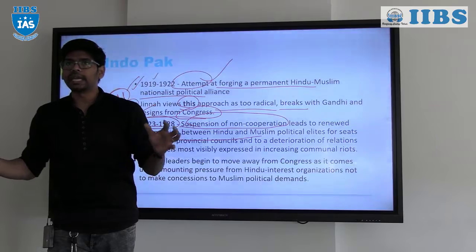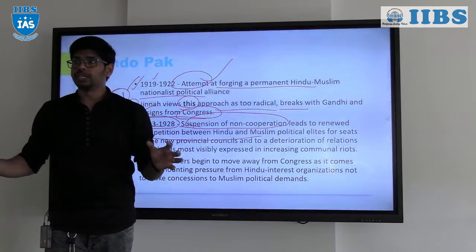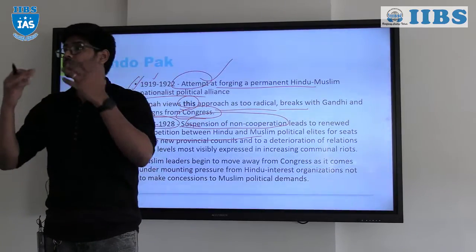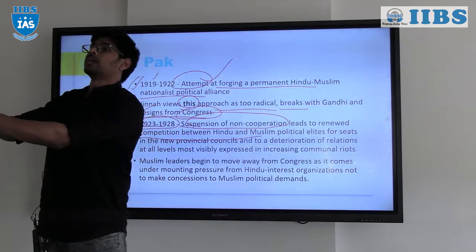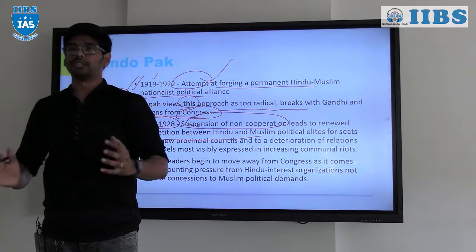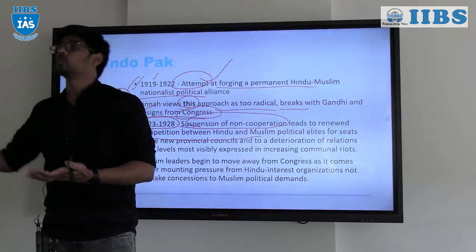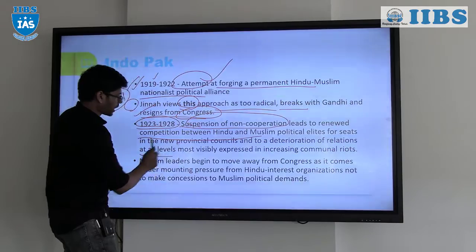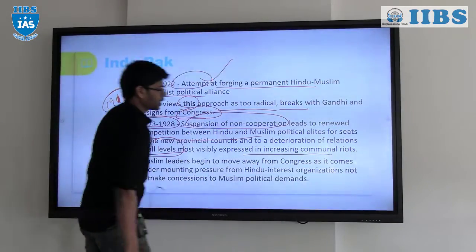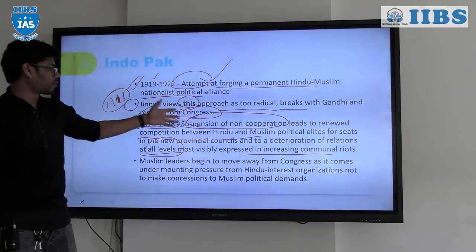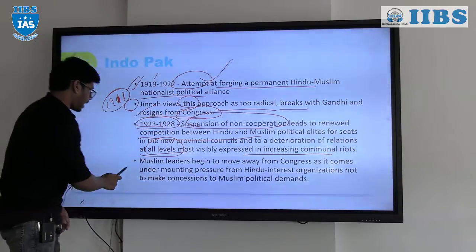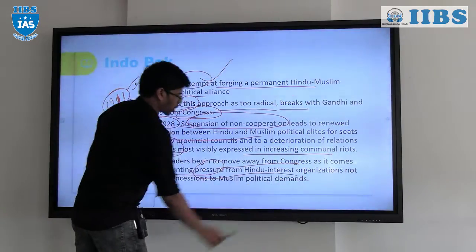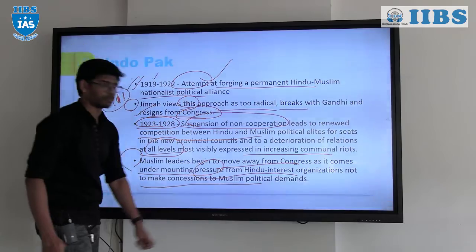The Muslims were defeated so badly that they did not get any representation. Because of this, Muhammad Ali Jinnah's idea was that Muslim political views can be addressed only when there is a separate nation. In India, with a majority of Hindus, it is highly improbable for the Muslims to voice out in the elections. At all levels there was an increase in communal rights, because in the new provinces we did not get any seats. Muslim leaders began to move away from the Congress and came under mounting pressure from Hindu interest organizations not to make concessions to the Muslims in the political demands.